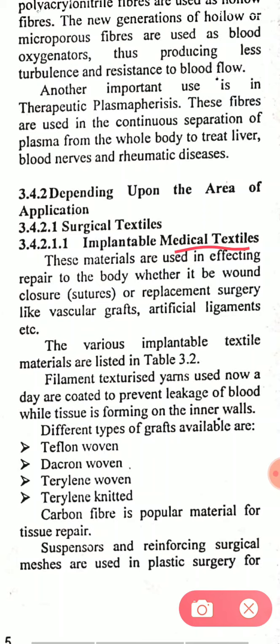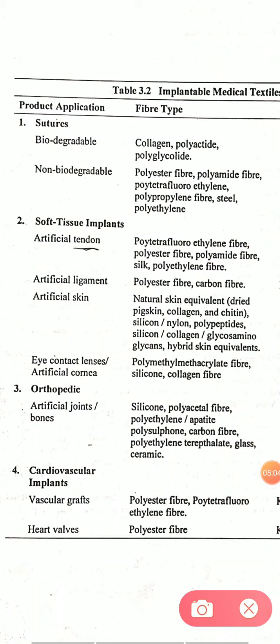The various implantable textile materials are listed in a table. These are the implantable medical textiles. Product applications: sutures, which may be biodegradable and non-biodegradable.